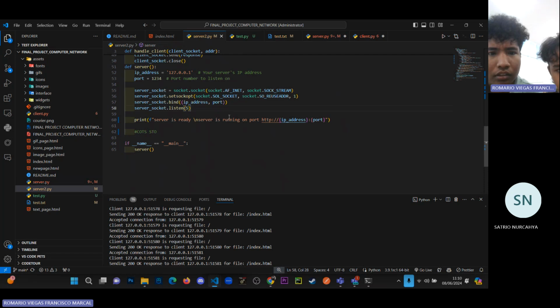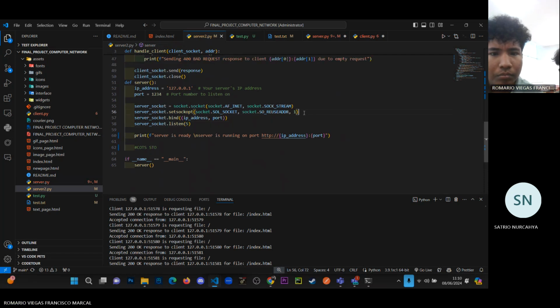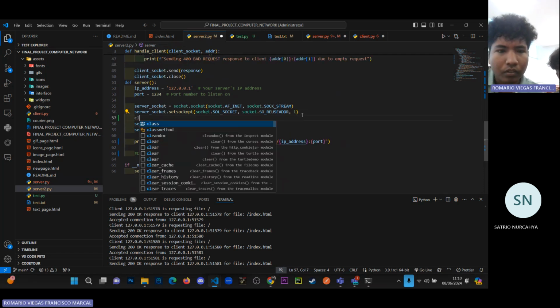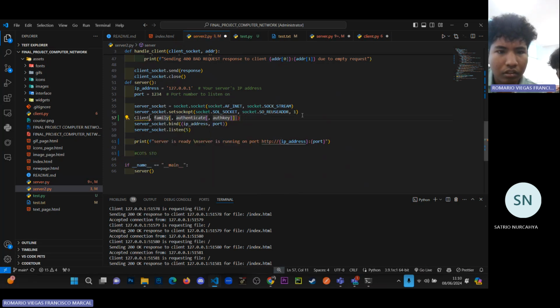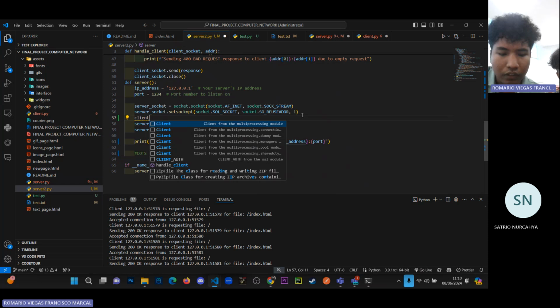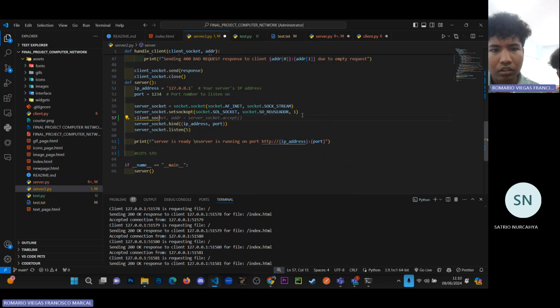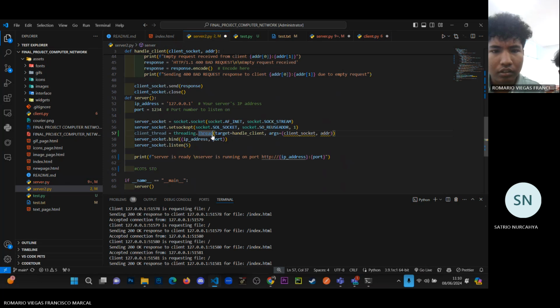Sama ini. Klien socket. Yes. Bagus. Klien thread. Ini kan saya nggak paham. Reading dot thread, ini gimana? Client thread. Reading dot thread handle client. Client socket.